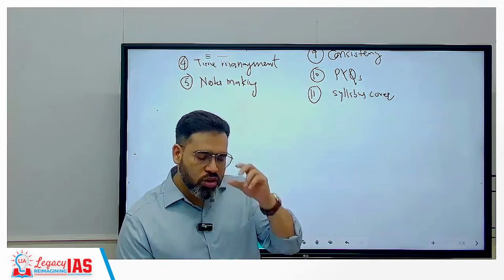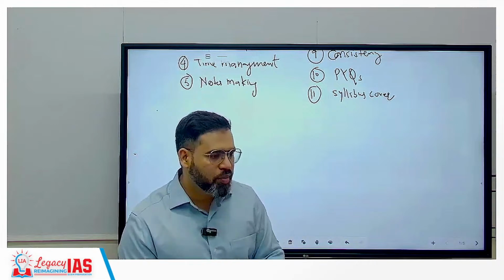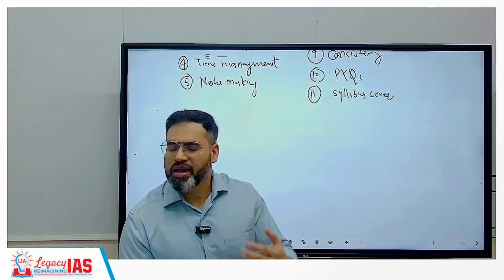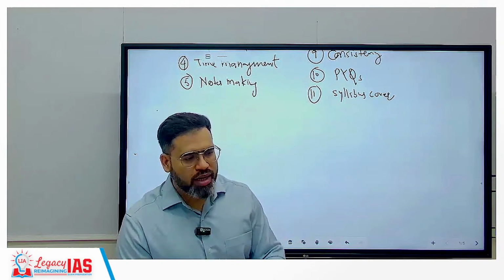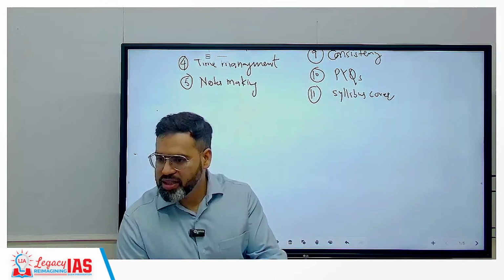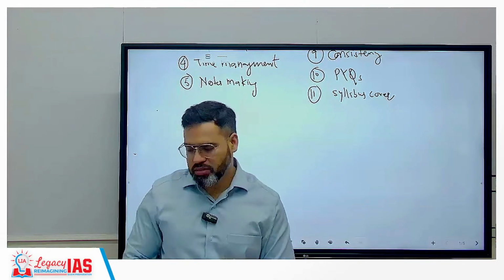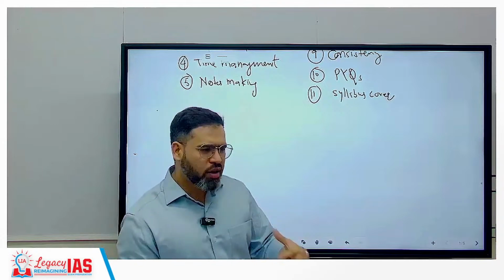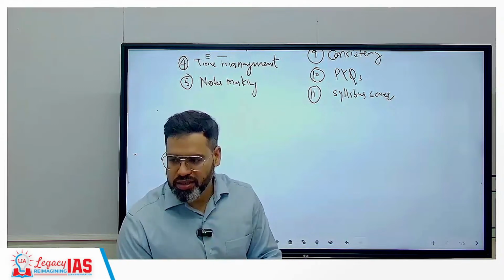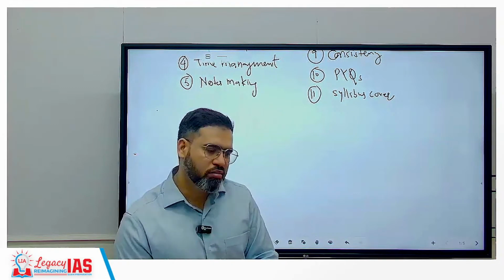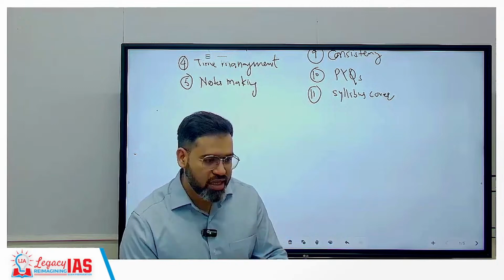Clear? In the same way, you should take the optional paper where you will also get guidance easily. Guidance in the sense that either your friends are preparing for the optional paper or a faculty or teacher is available near you, so that whenever you have any doubt, you can ask. When you write answers, you can show them to your faculty and they can check them. See, support is required. Take the case of a student who is very good in the optional paper but is not getting any guidance, versus another who is not interested in that paper but is getting very good guidance. The chances are that the one getting good guidance will have more marks. So on that basis you have to decide, and last but not least, your interest also.